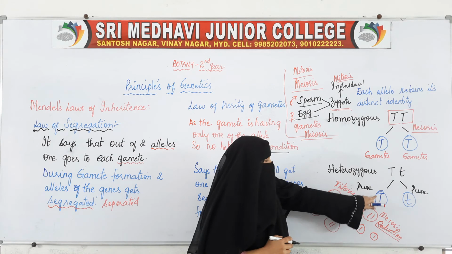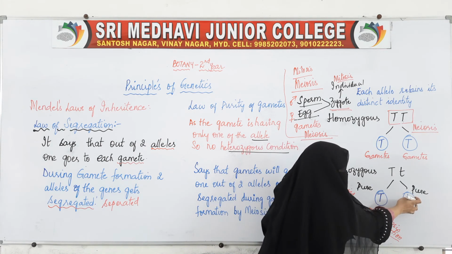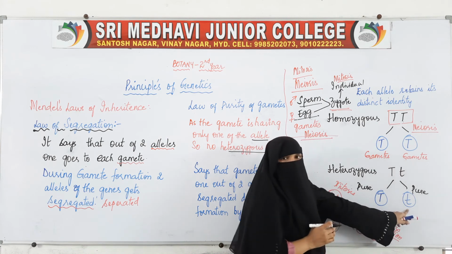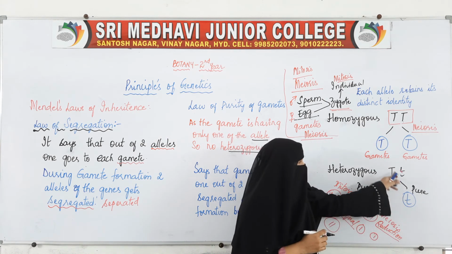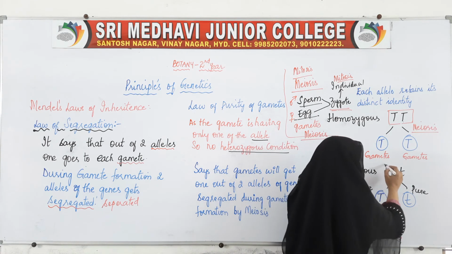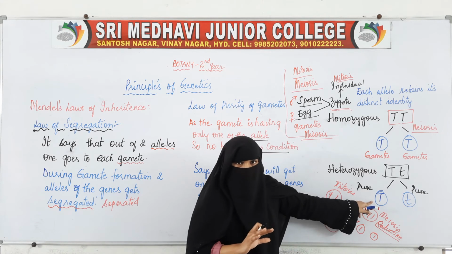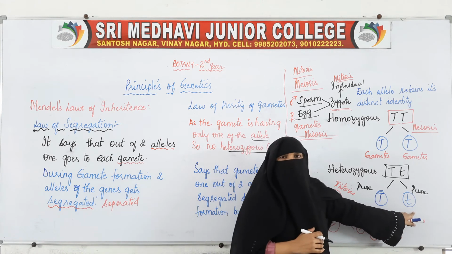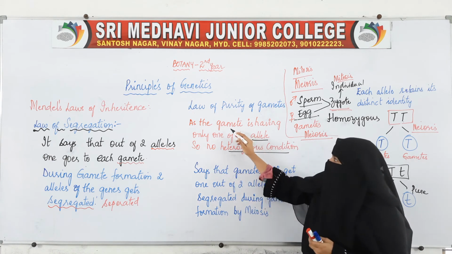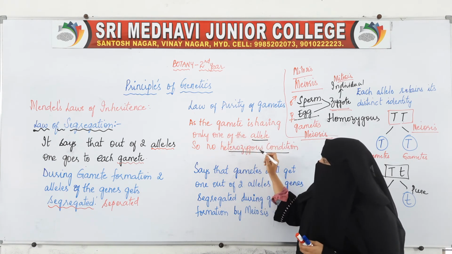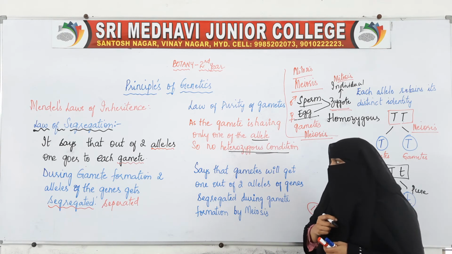There is no heterozygous condition here, only capital T in one, and only small t in the other. So both of them are pure. It was mixed, now these 2 have segregated. As the gamete has only one of the alleles, there will not be any heterozygous condition.